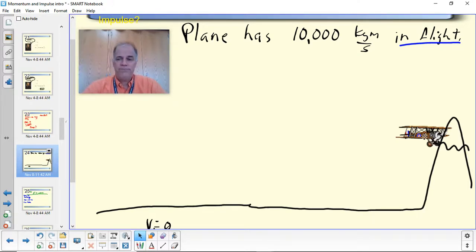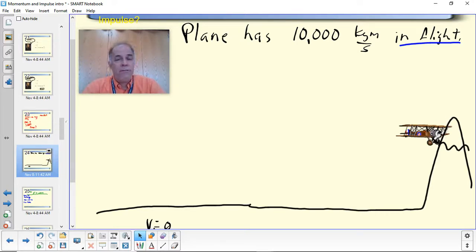Now, in this case, we have the same change in momentum. We have the same impulse occurring, meaning a change of 10,000 units of momentum. During the takeoff roll, we went from 0 to 10,000, and during the crash, we went from 10,000 to 0. So the change is the same. But when it hit the mountain, it was a huge, gigantic force that lasted for a very, very short time.